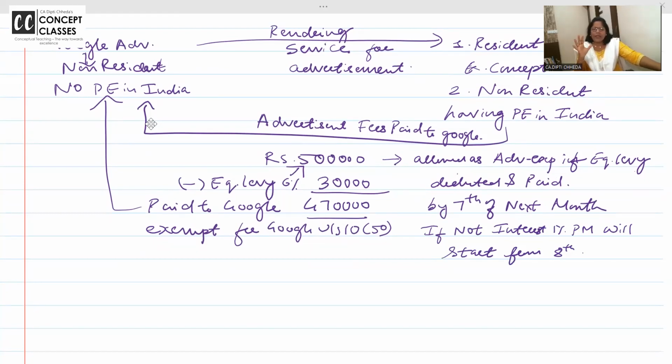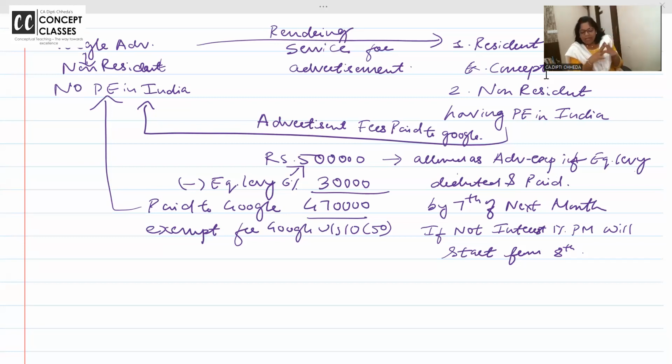I am explaining to you the to-the-point gist, which is important for you to remember the points. You need not draw the flowchart in the exam, but the flowchart will make it very clear who is the receiver, who is the giver, who will deduct the TDS, what are the consequences. Okay? Any doubt until now? Yes. So now see the logic.